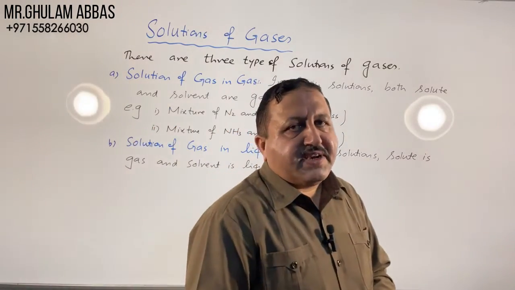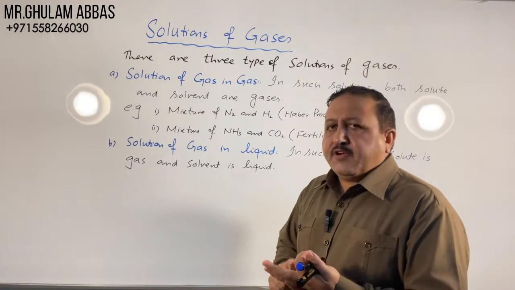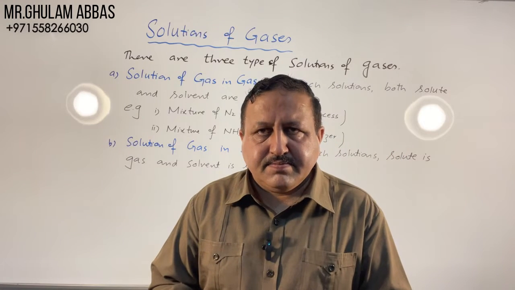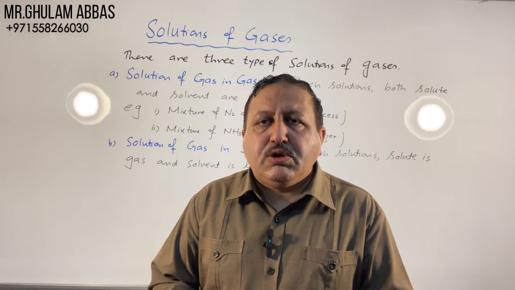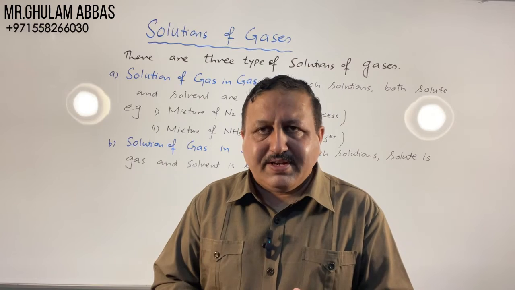We have large number of example of this case. We know that in sea water, oxygen is dissolved in water and due to presence of this oxygen, aquatic life is possible.